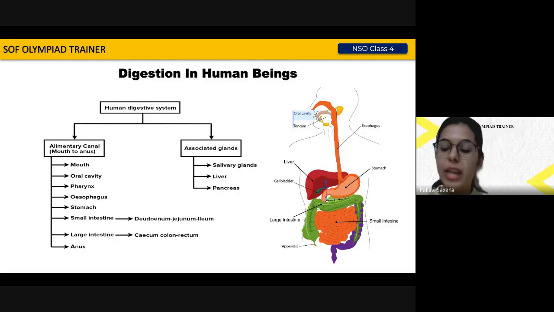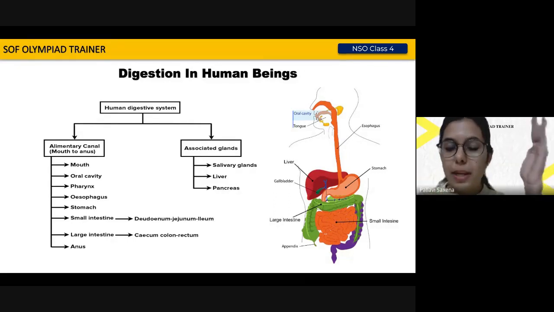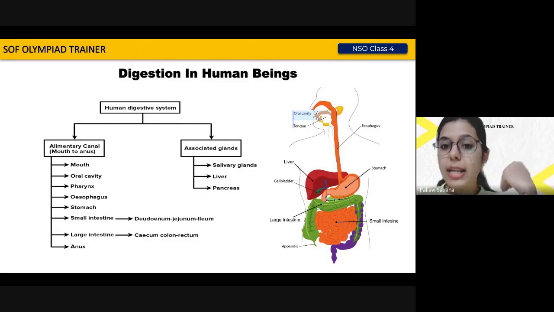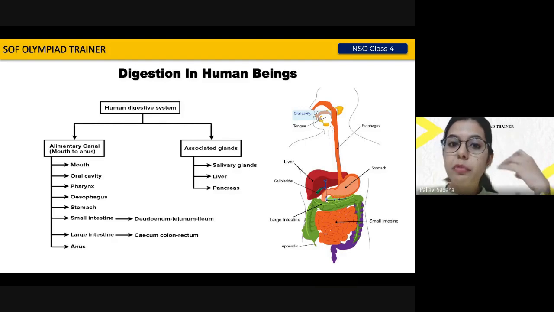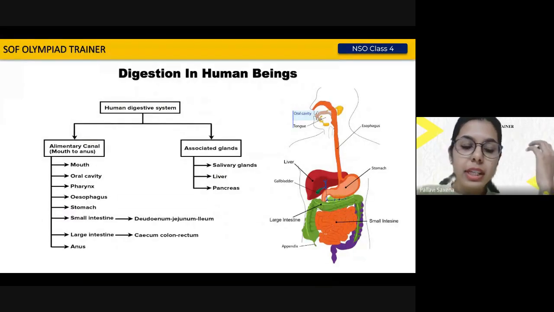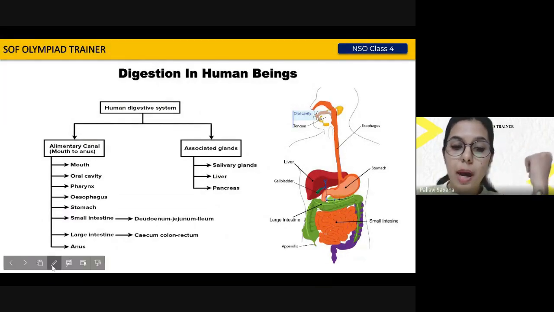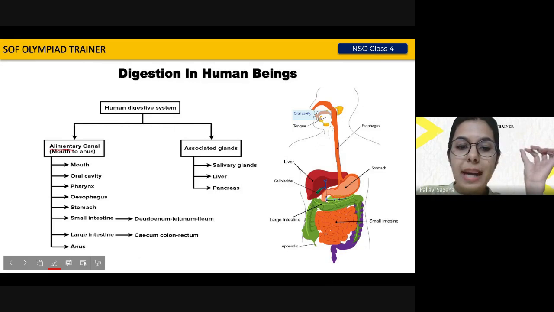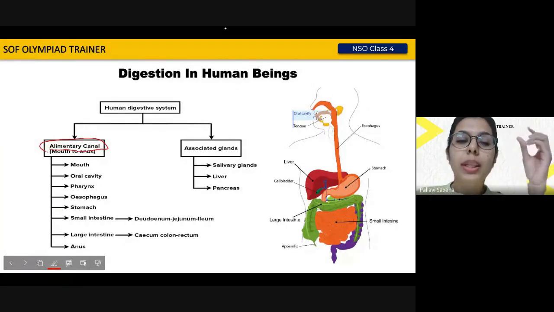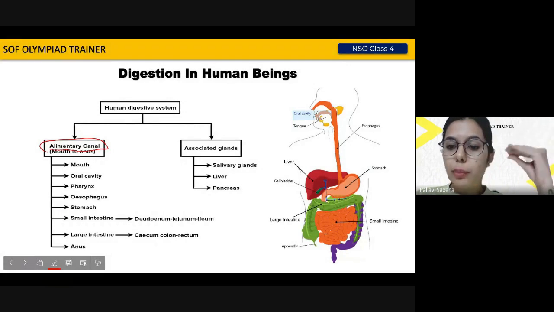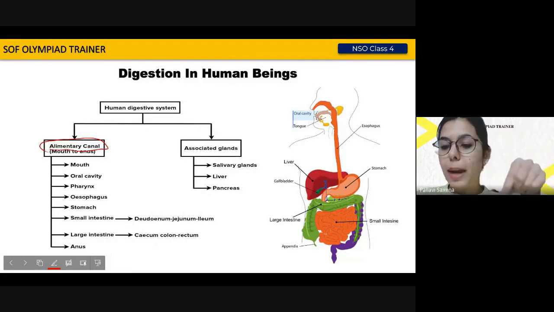When you talk about the human digestive system, first of all, like you all mentioned, it starts from your mouth and it ends at your anus, right? But when it has to go from the mouth to the anus, there are different areas that your food has to pass through before the undigested food is released. So that whole long pipe is called the alimentary canal. The route that the food takes from your mouth to the anus, that long pipe, is called your alimentary canal.